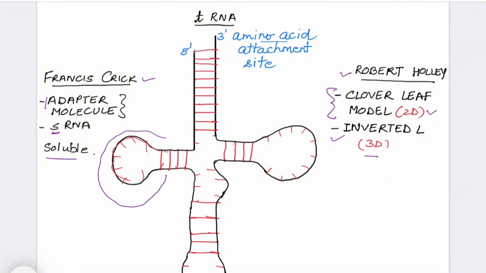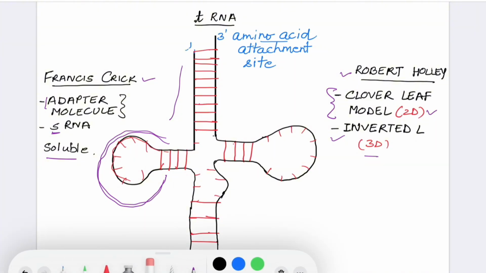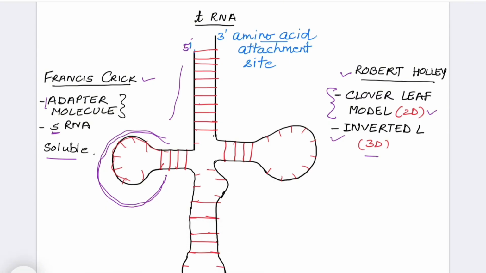Now when we look at the tRNA molecule, you can see that there are certain areas where it is rounded and here they are joined. It is because of base complementarity. Wherever the bases are complementary to each other, they form a straight arm like this, and wherever they cannot, they turn and form this clover leaf type of structure. This end is known as 5 prime, and this end is the 3 prime end of tRNA. The 3 prime end is where amino acids are attached. So the 3 prime end is the amino acid attachment site.